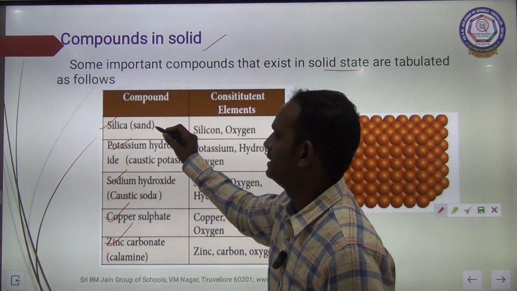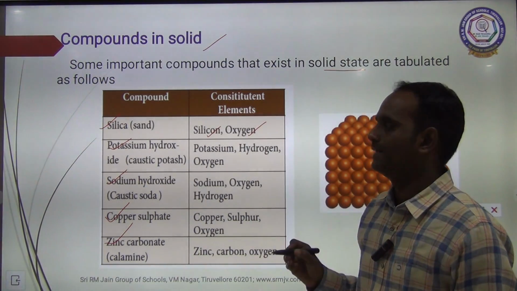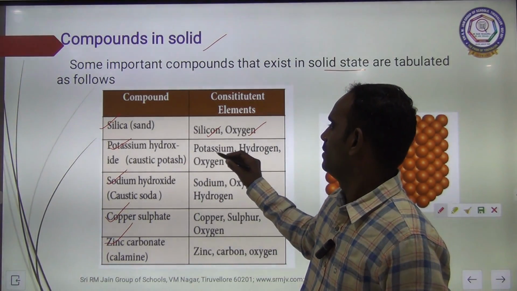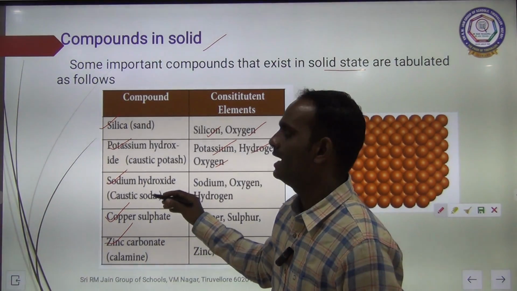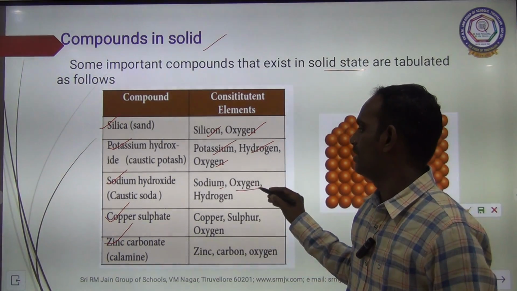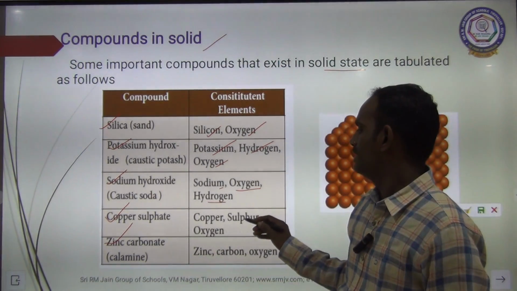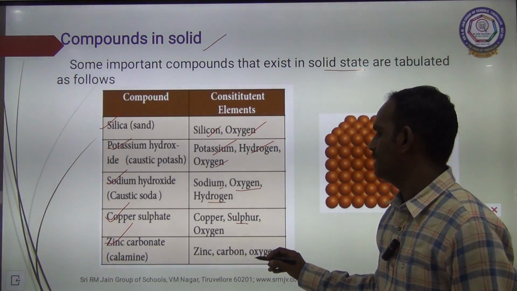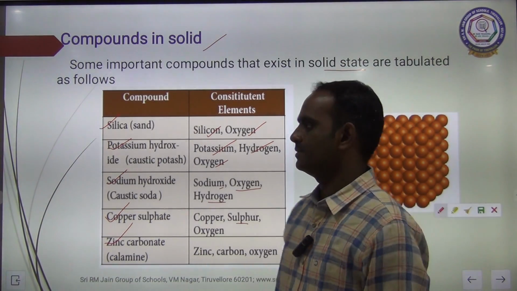So silica, that is sand. What are the constituent elements? Silicon and oxygen. Second one is potassium hydroxide. What are the components here? Potassium, hydrogen and oxygen. Third one is sodium hydroxide. What are the elements present here? Sodium, oxygen and hydrogen. The fourth one is copper sulfate: copper, sulfur and oxygen. The last one is zinc carbonate. Here zinc, carbon and oxygen. So these are the examples of solid compounds.